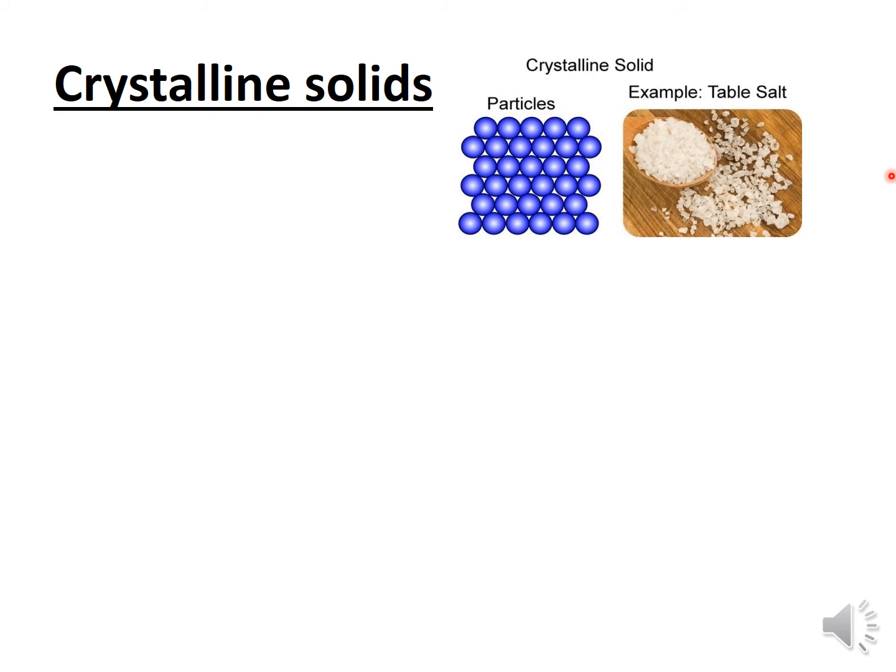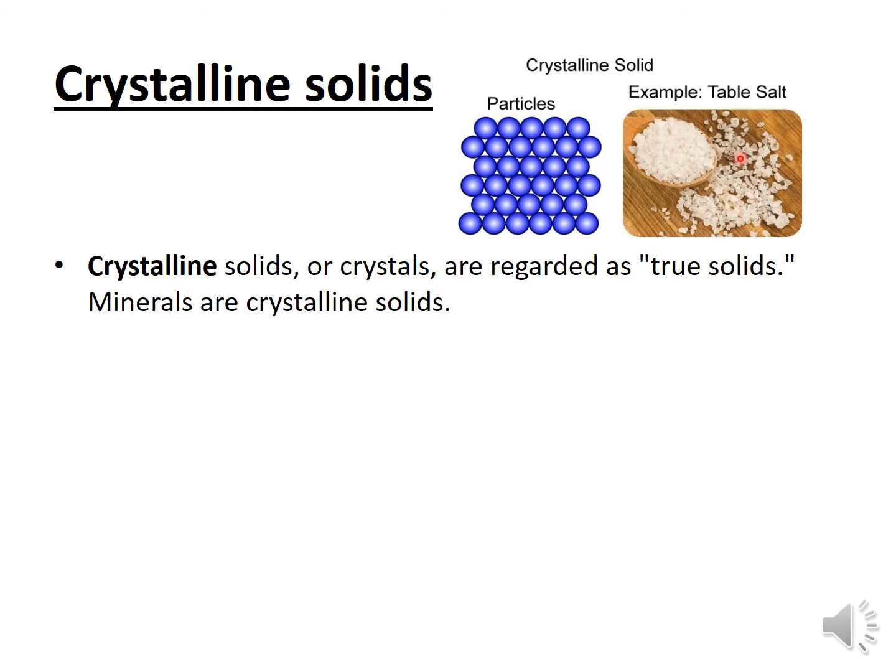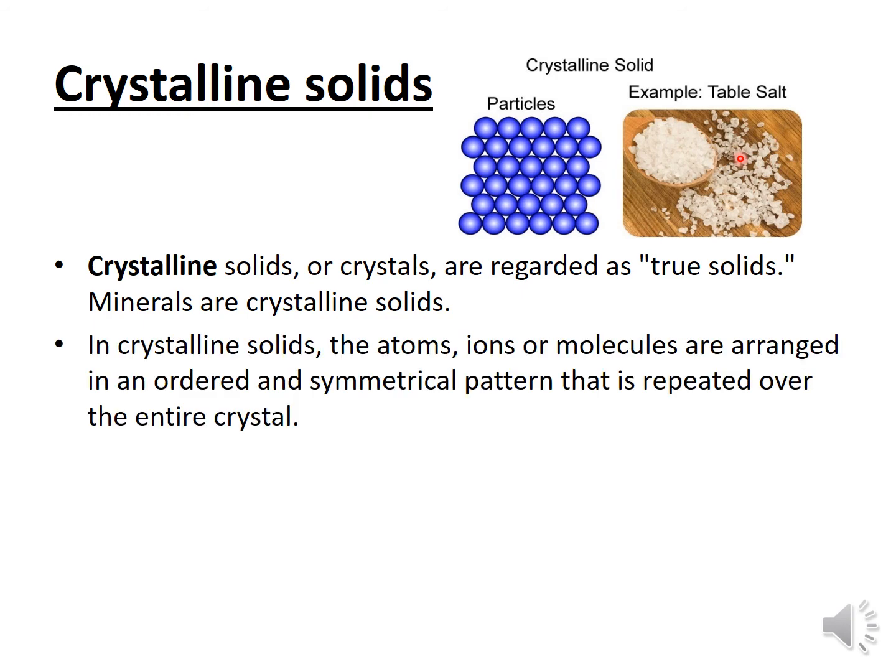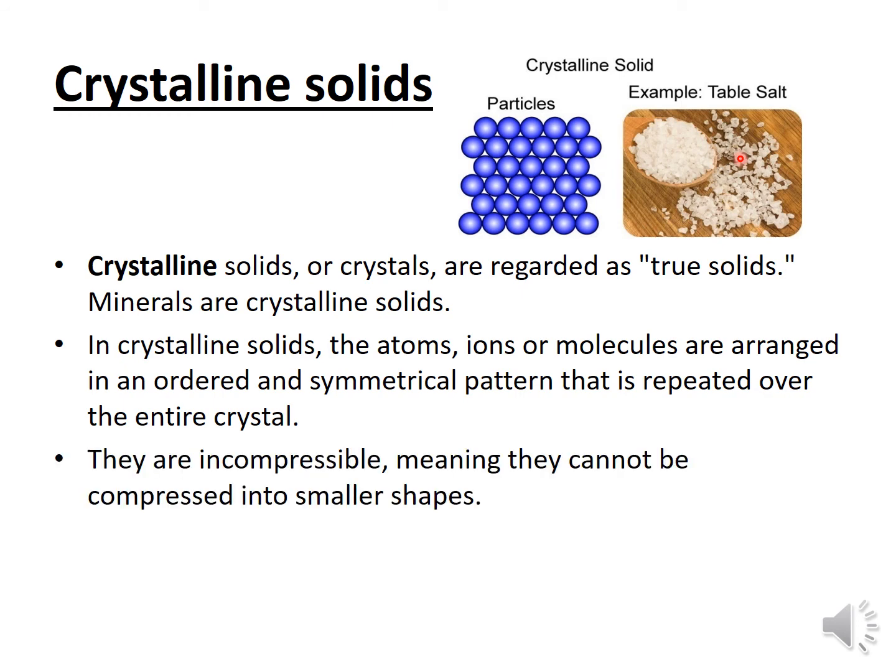Crystalline solid. The particles are neatly arranged in a particular order. Examples are table salt, common salt. They are called true solids. Minerals and metals are true solids. Atoms, ions, and molecules are arranged in an ordered, symmetrical pattern that is repeated over the entire crystal. They are incompressible, meaning they cannot be compressed into smaller shapes.